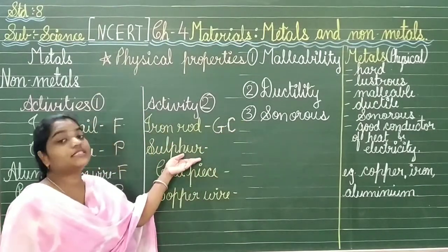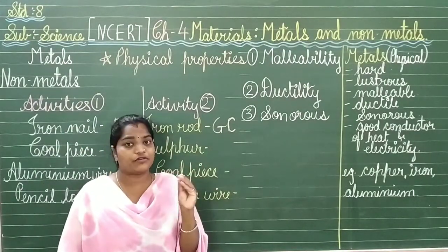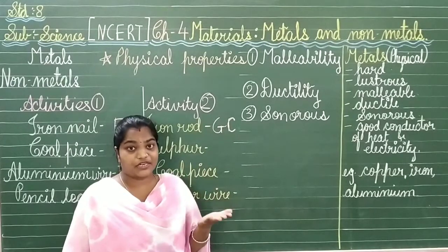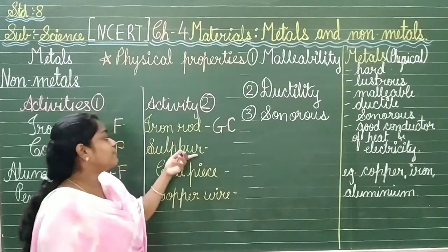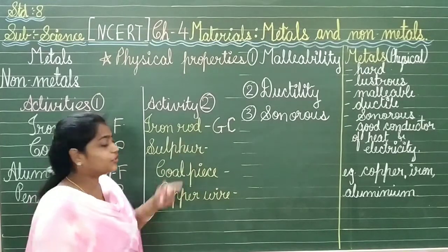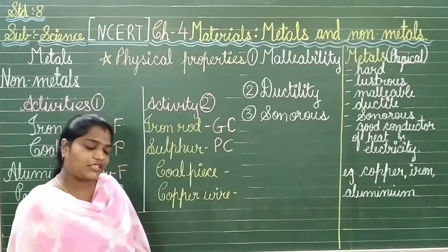Okay, now second one is the sulfur. You know what is sulfur? Sulfur is something yellowish, powdered form. Now if it is powdered form, it could not be a metal, we know, of course. So it will not be a good conductor. So it will be a poor conductor of heat and electricity both.